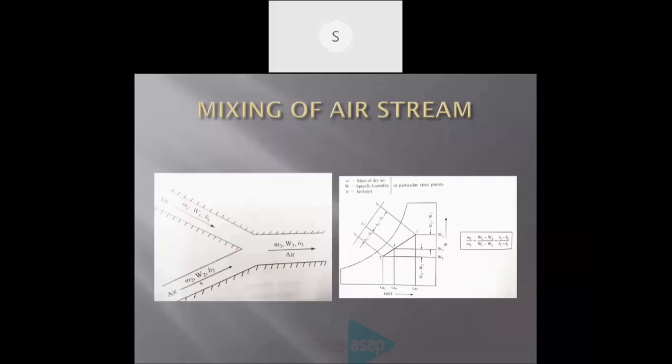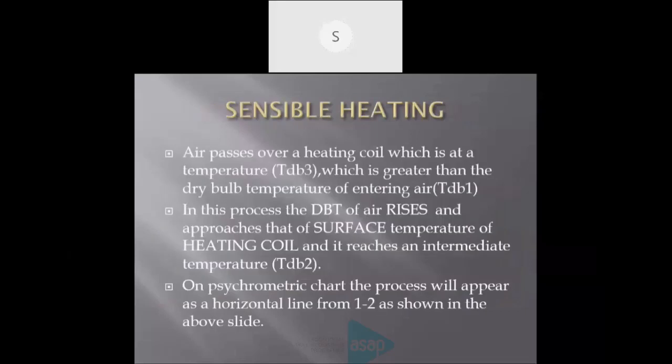It is marked in the diagram. M is the mass of air, W is the specific humidity, and H is the enthalpy. Enthalpy is also changing. Enthalpy means the total heat. Here we can take a ratio: M1 by M2 is equal to W3 minus W2 divided by W1 minus W3. That is H3 minus H2 divided by H1 minus H3. That is a ratio.